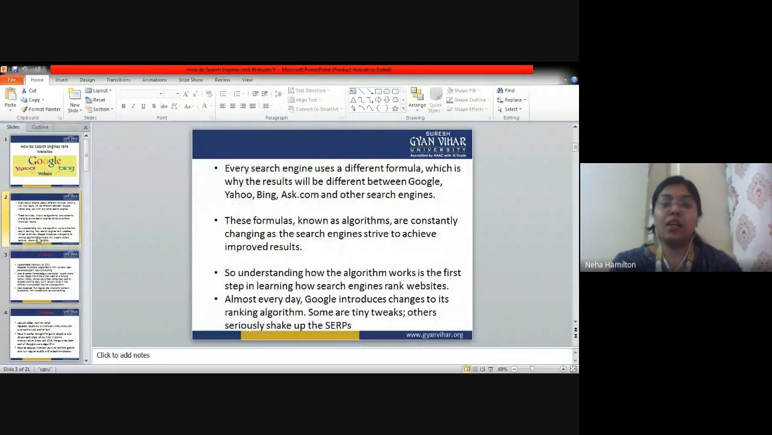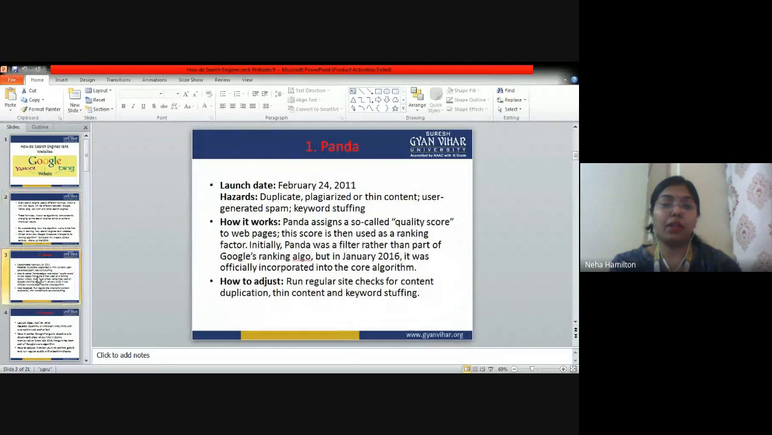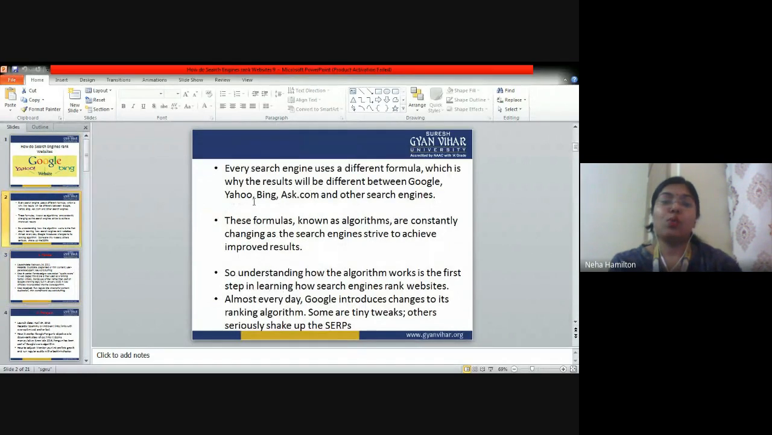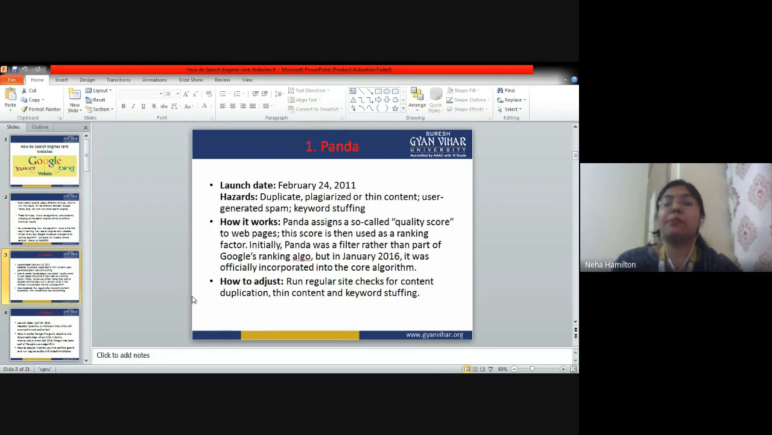I think we have already covered Panda. So, what are search engines? Search engines use a mathematical formula and decide the ranking of a website. How do they decide the ranking? There are lots of parameters on the basis of which ranking is decided. We are going to understand these parameters in detail.